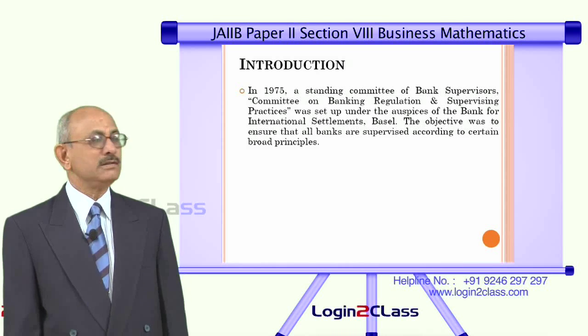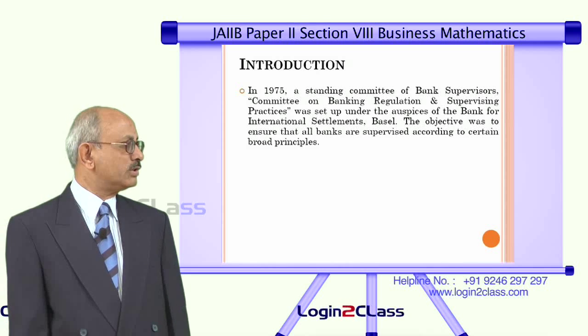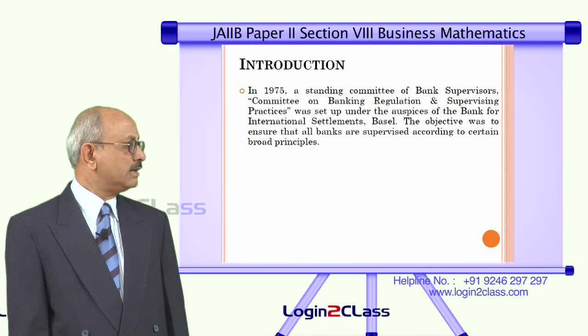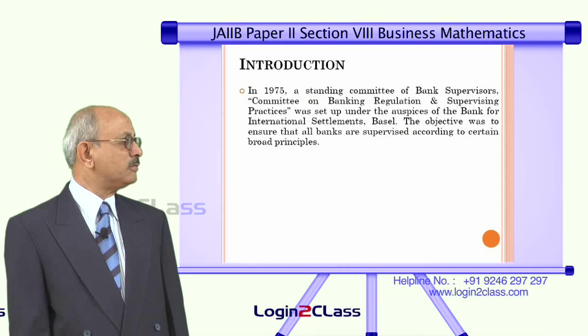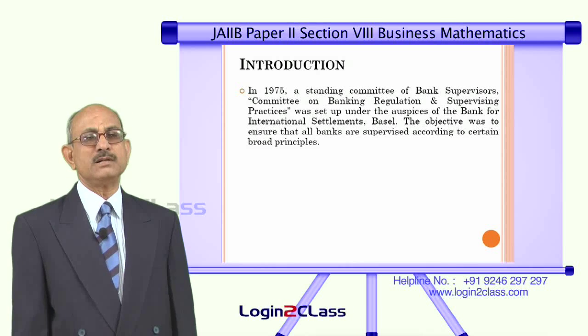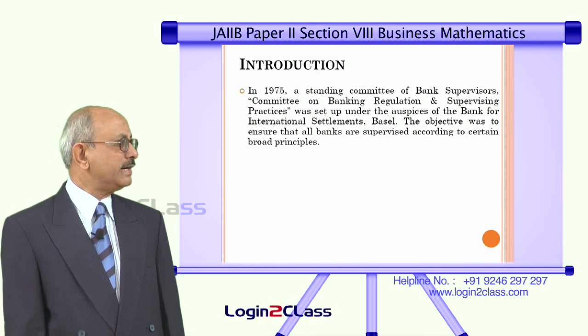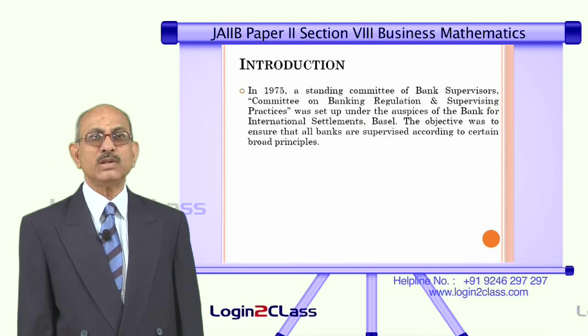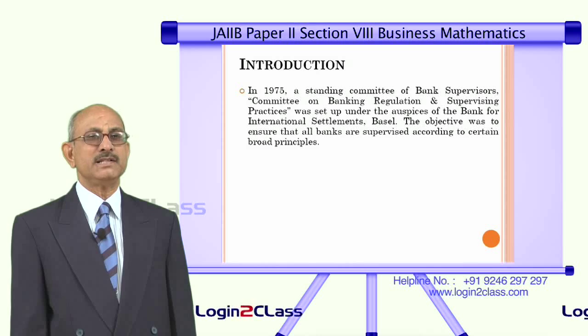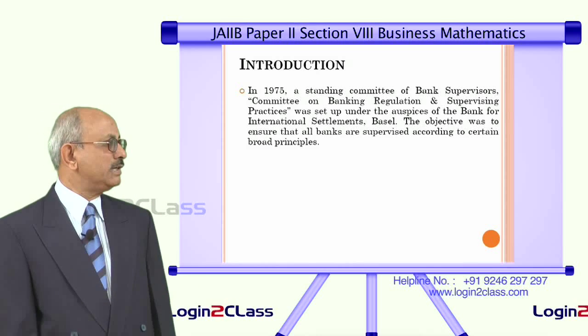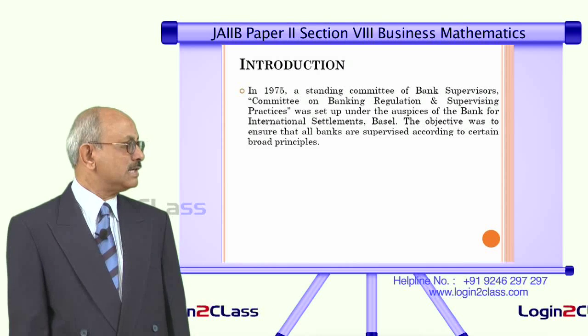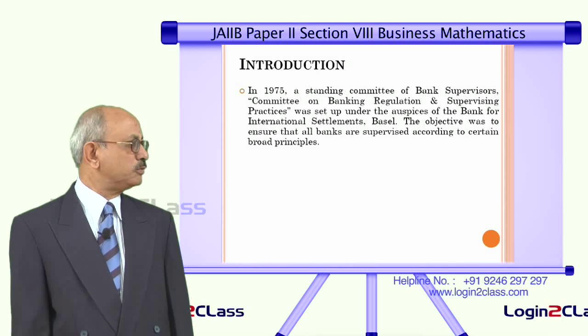What was the objective? The objective was to ensure that all banks are supervised according to certain broad principles. They wanted to have some kind of uniformity on the supervision of different banks operating in different countries, so that when they interact with each other, when there are transactions between two banks, it becomes easier for them to deal with the banks if they follow certain standard practices in terms of supervision.